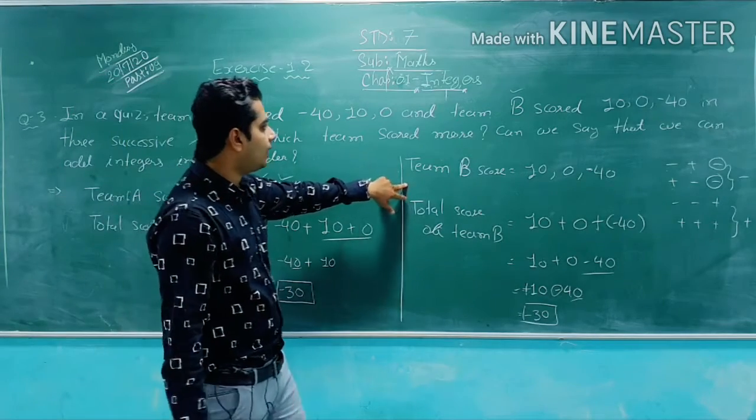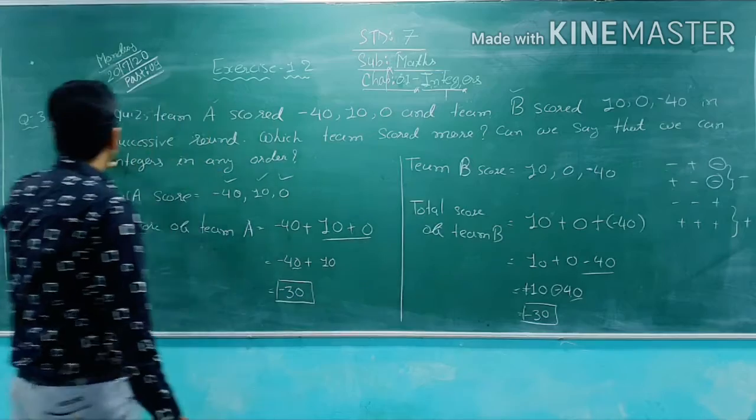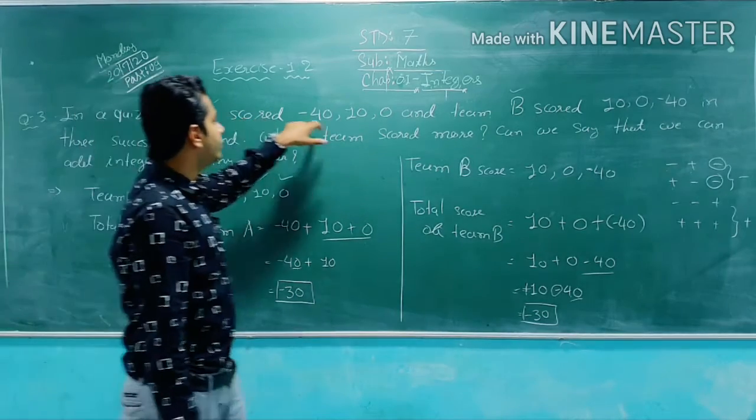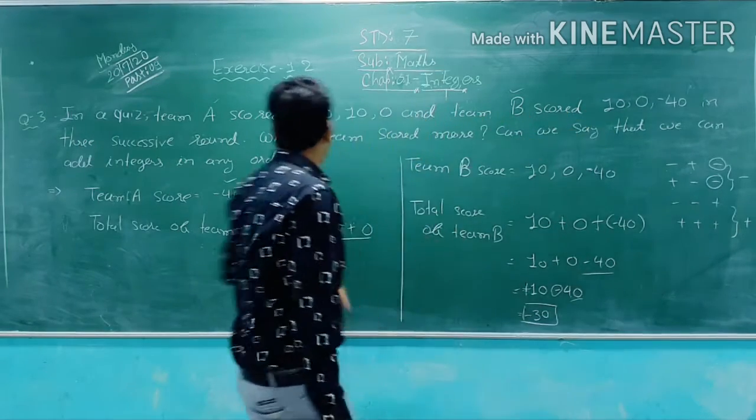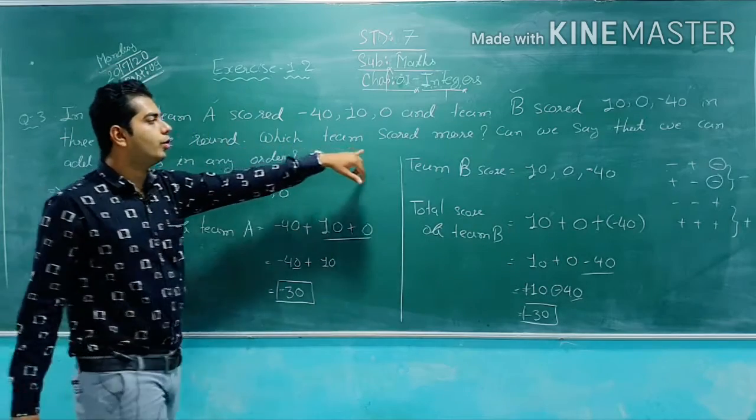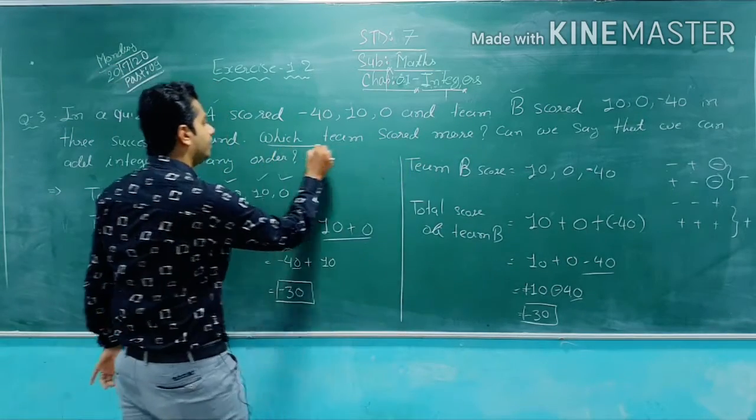The first question's answer is, see, what is the question? Team A scored this and team B scored this in 3 successive rounds. Which team scored more? Which team scored more?